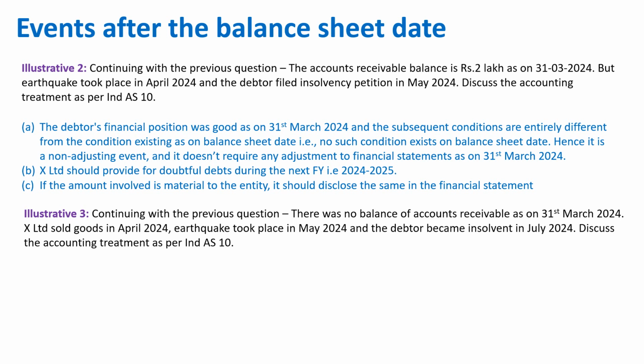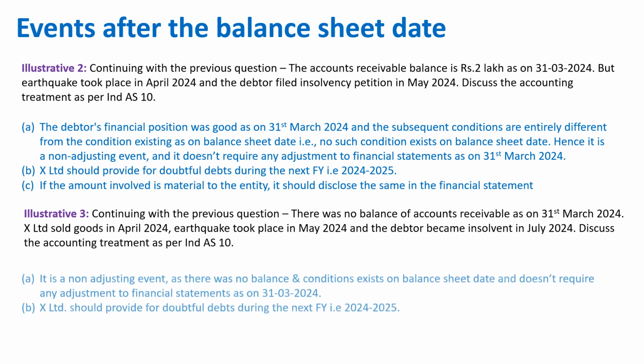There was no balance of accounts receivable as on 31st March 2024. That means balance receivable is 0. X Limited sold goods in April 2024. Earthquake took place in May 2024 and the debtor became insolvent in July 2024. Discuss the accounting treatment as per Ind AS 10.